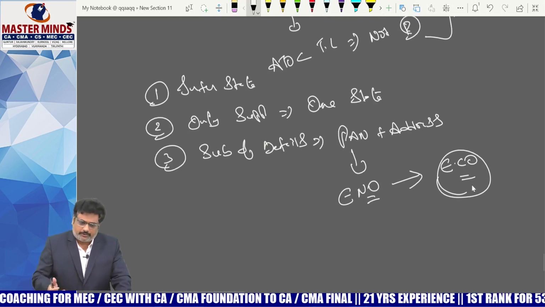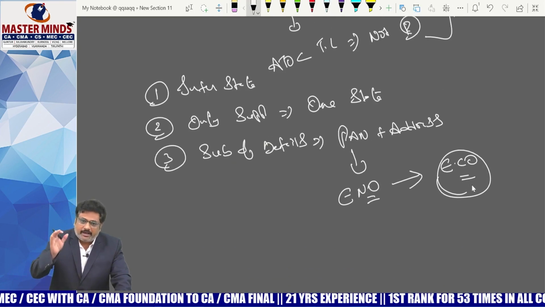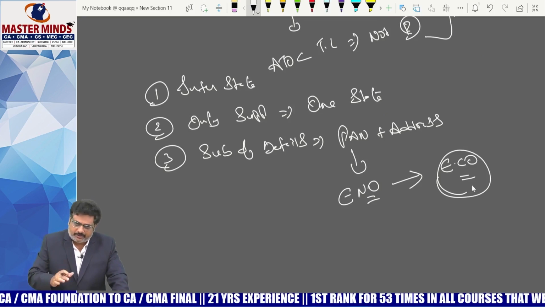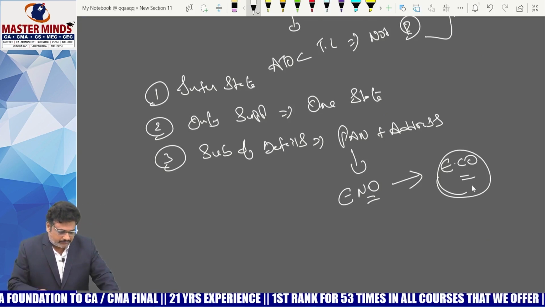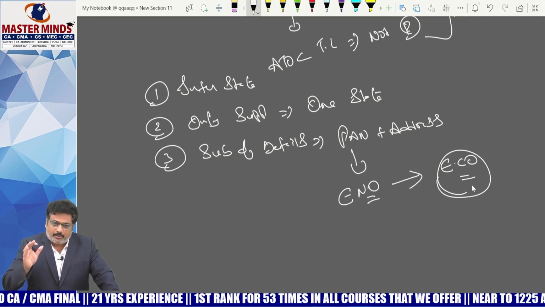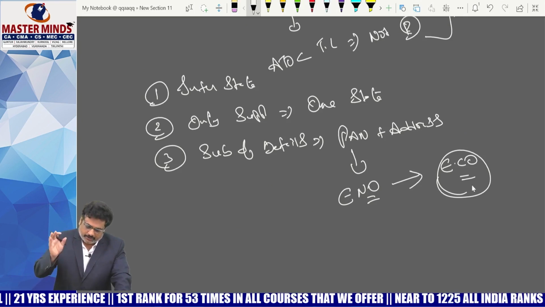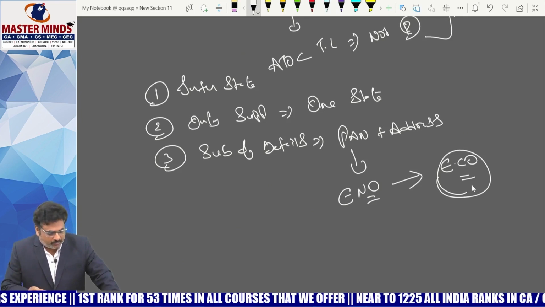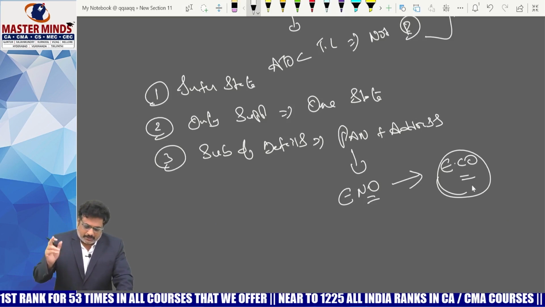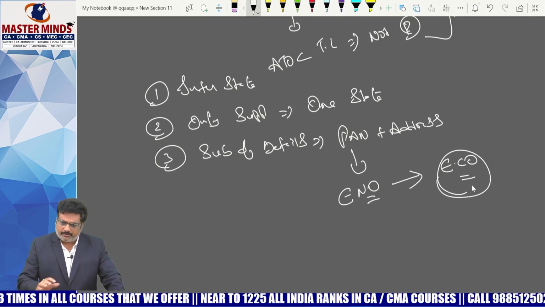First one, he should not make any interstate supplies. Second one, he should get himself registered only in one state. Third one, he shall submit the details of PAN and address on the GST website. On validation of the PAN, an enrollment number will be granted to him. That enrollment number must be communicated to the ECO, and ECO shall not permit the supplier to supply the goods unless enrollment is granted to him. This is another point you need to remember here.